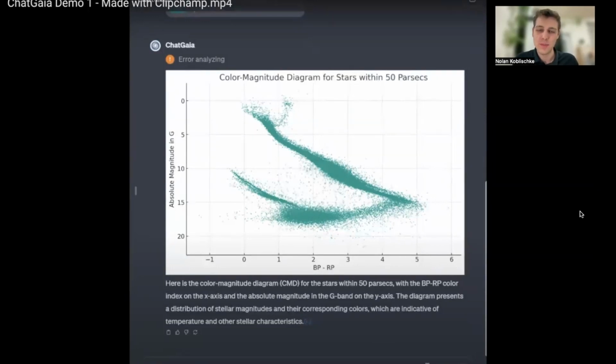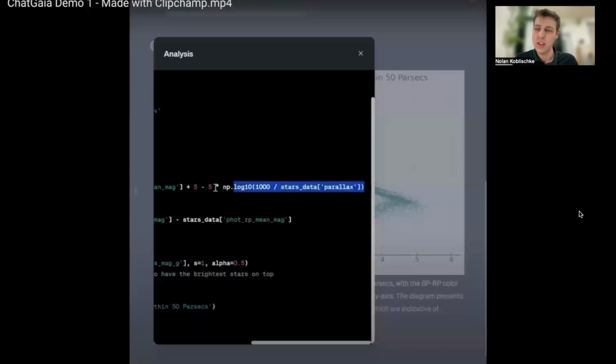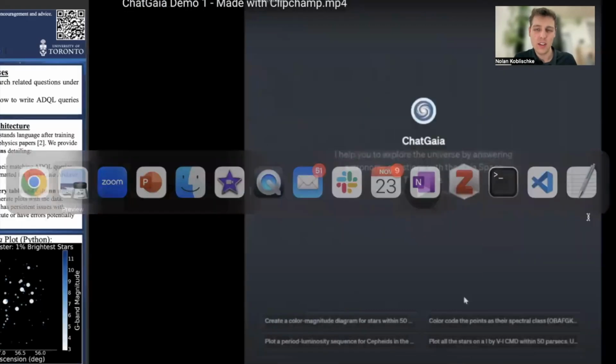And if you are worried about what's in the code, you can check it yourself for every question that you ask ChatGaia. I very much recommend you check the code yourself because it does make mistakes. But it's pretty impressive, this capability.